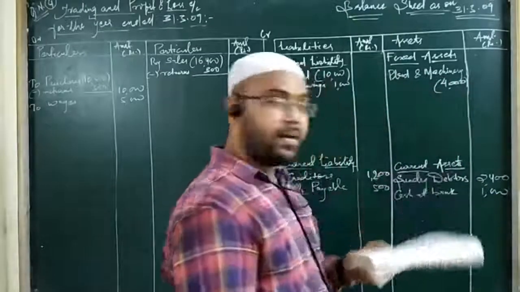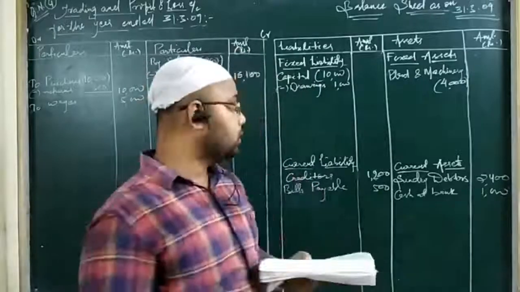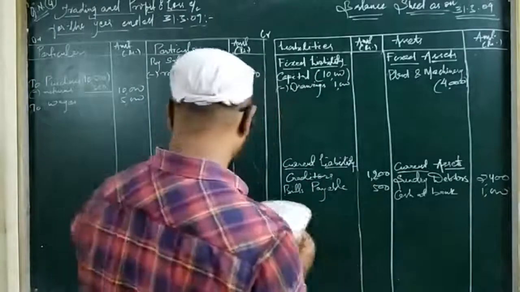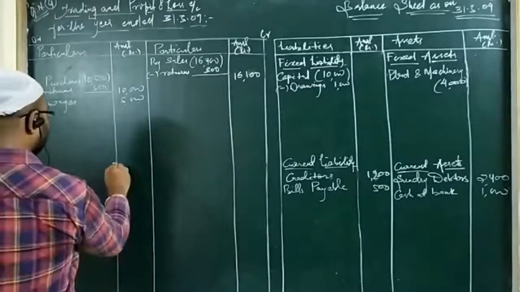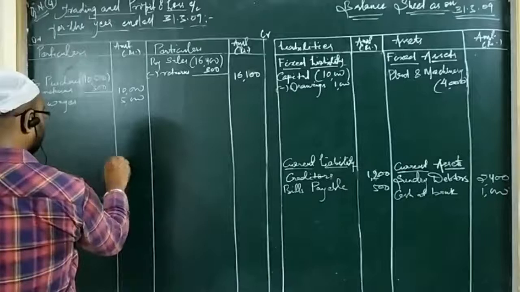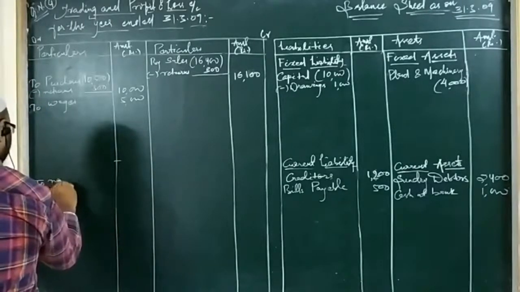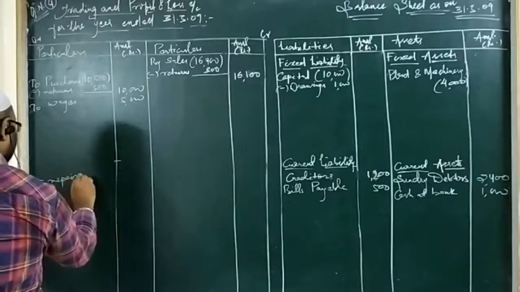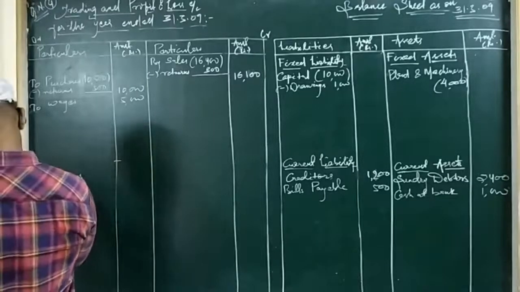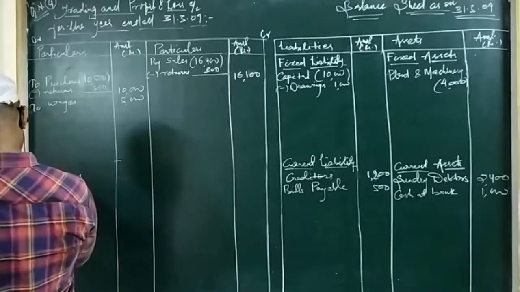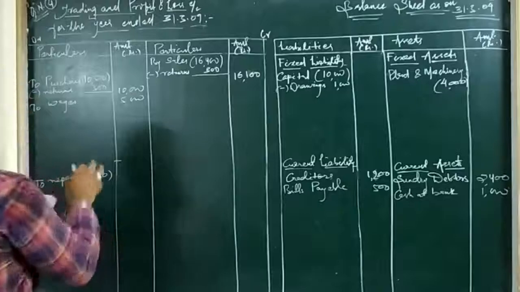Then we have repairs. I hope you remember there is an adjustment to repairs. So repairs is an indirect expense to be taken to the profit and loss account. I have not made the difference here, so now I am making it. So here we write in our profit and loss account, to repairs. Repairs is 50 rupees. We will keep it in the inner column. When we go to the adjustment, we will solve it.